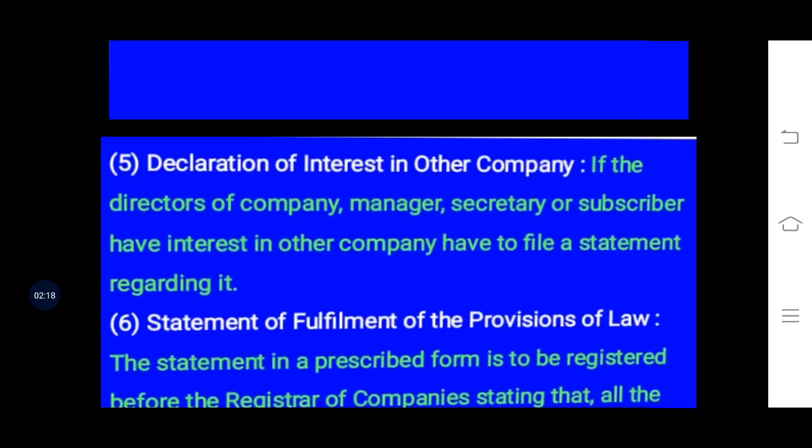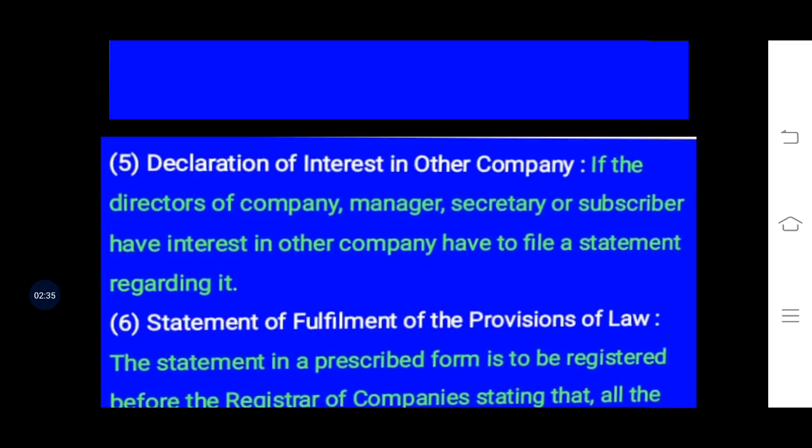So for that purpose, if the director is involved in both companies, he is favoring one company and he is causing loss to the other company, both of which belong to him.